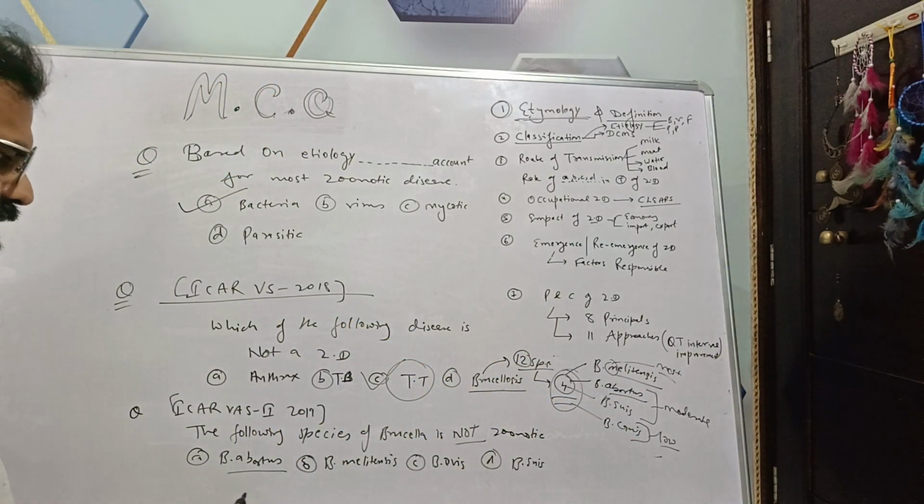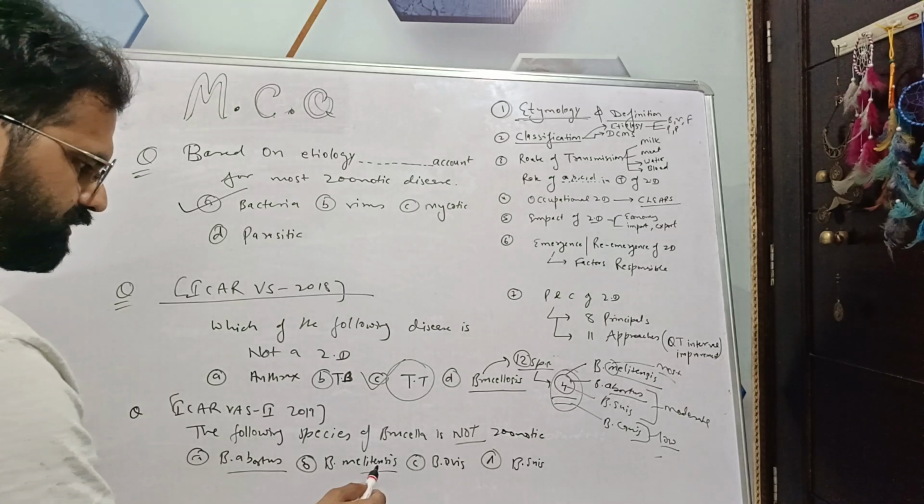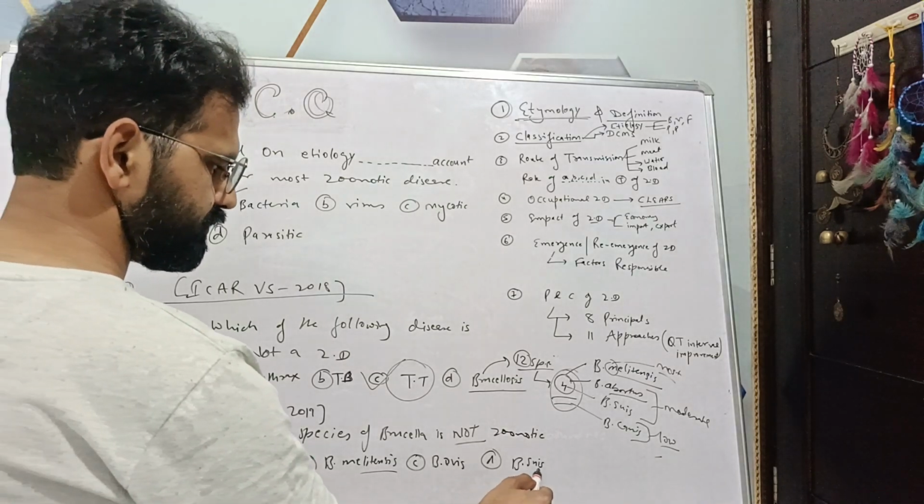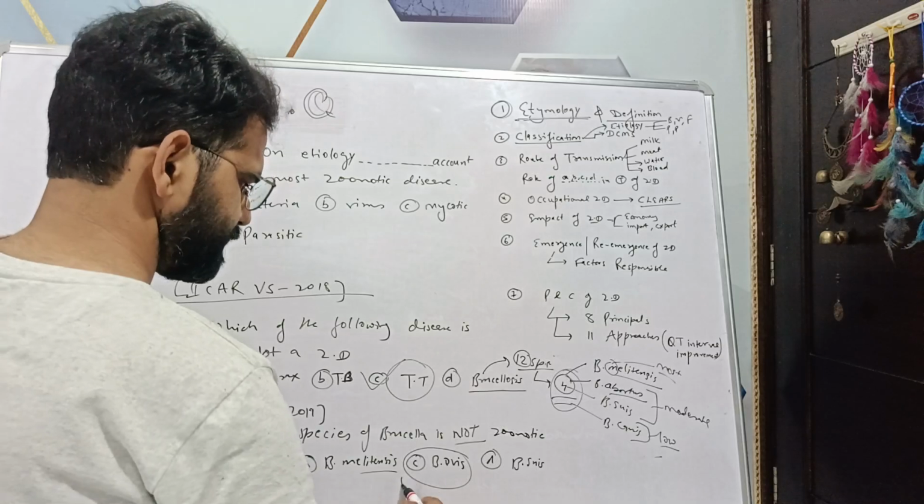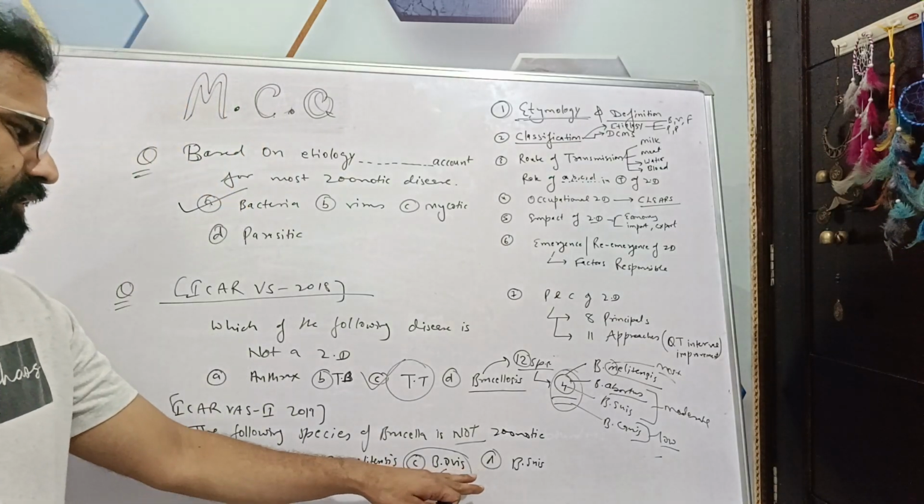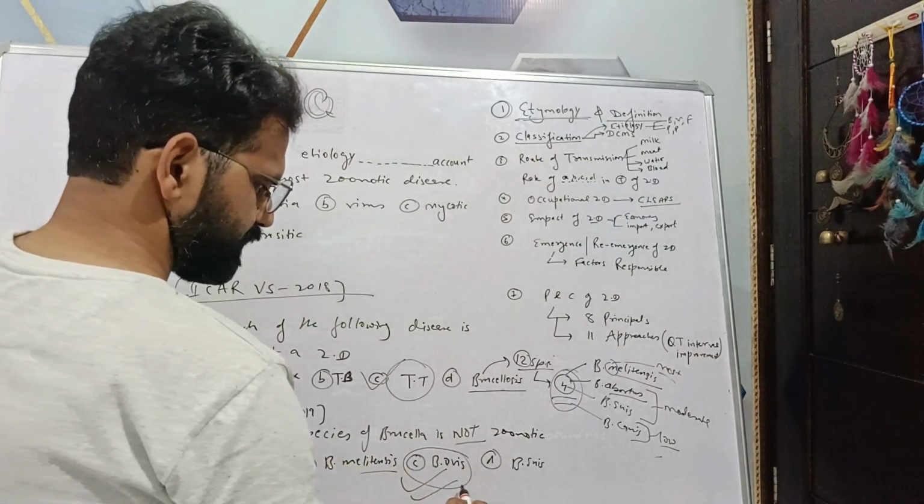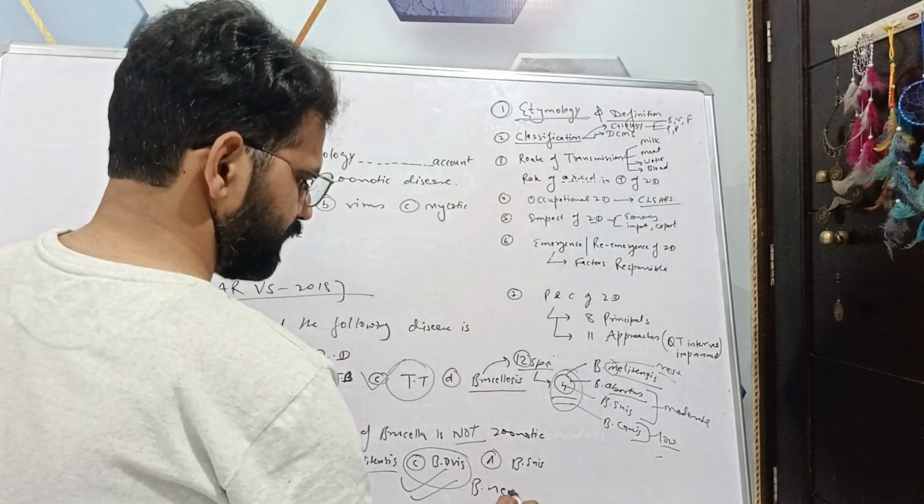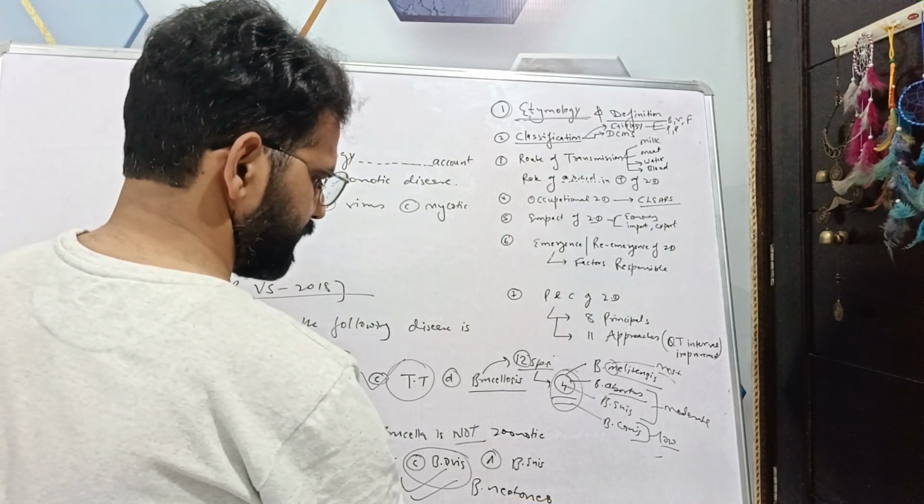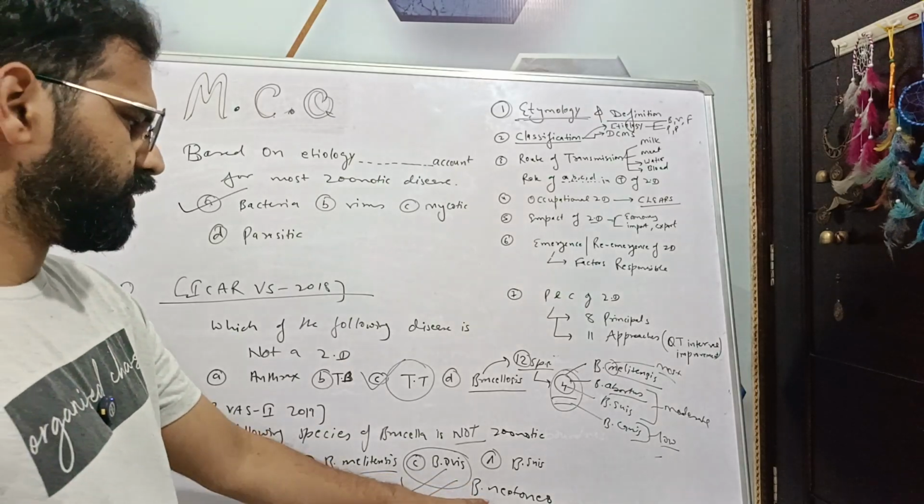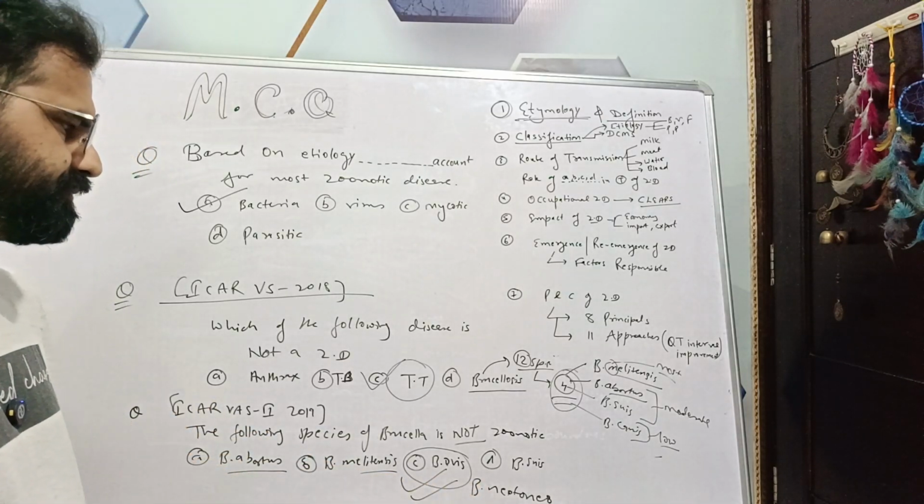So abortus is pathogenic, melitensis is also zoonotic, and suis, but bovis is the answer. So Brucella bovis, and there is one more, Brucella neotomae. These two are not zoonotic.